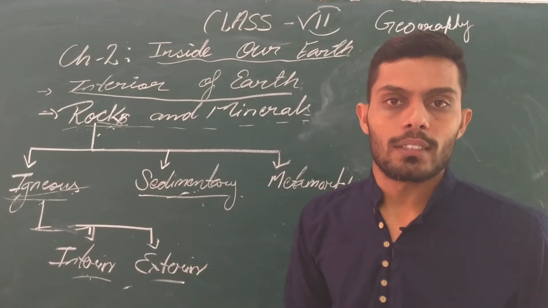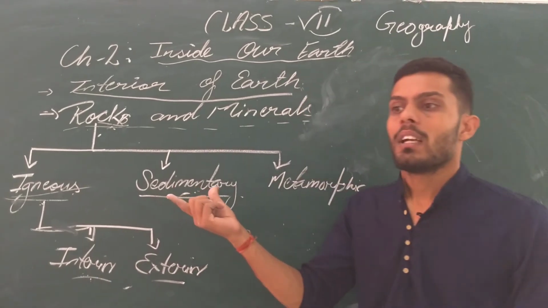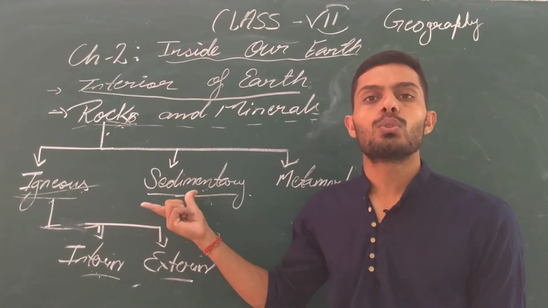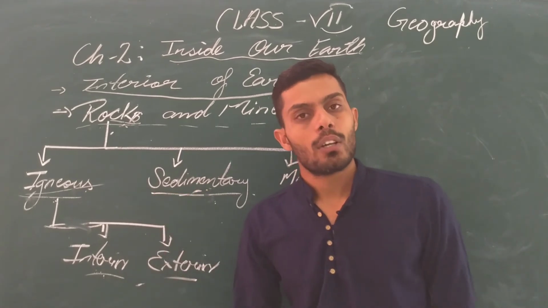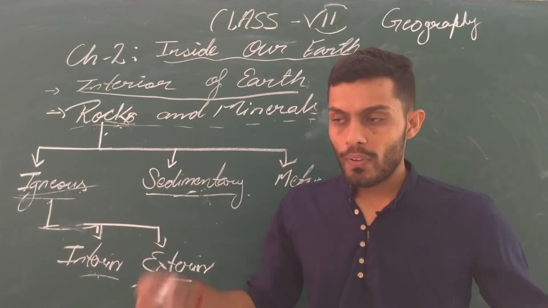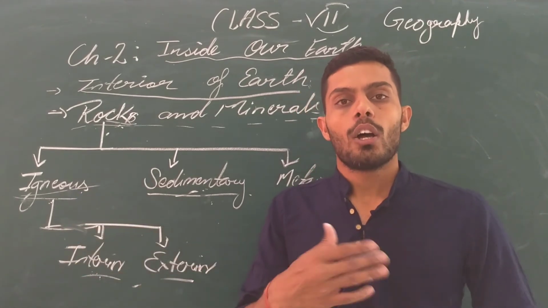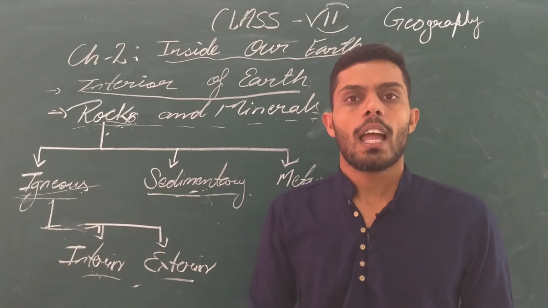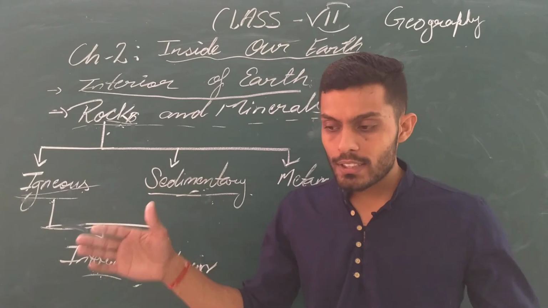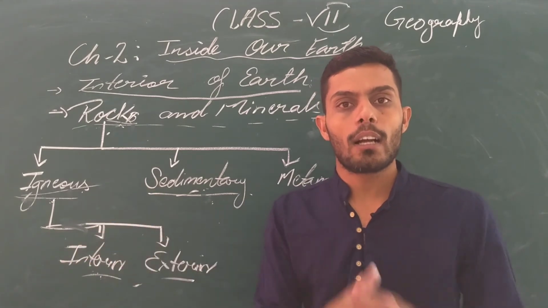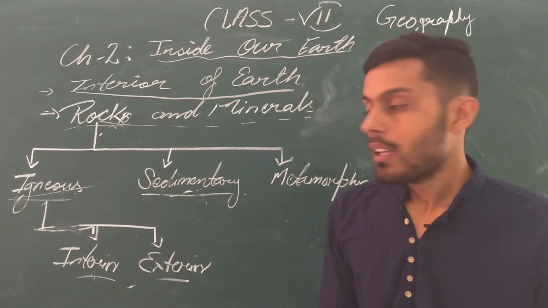What it means is that sedimentary rocks can be defined as the rocks which have been formed due to the sediments of rocks. They are known as sedimentary rocks. Why? Because after the formation of igneous rocks, these rocks roll down, hit each other, and break into small portions, and these small portions collectively combine to make sedimentary rocks. Got it, beta?